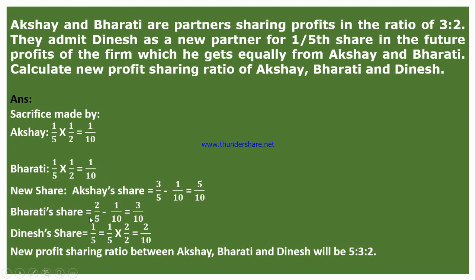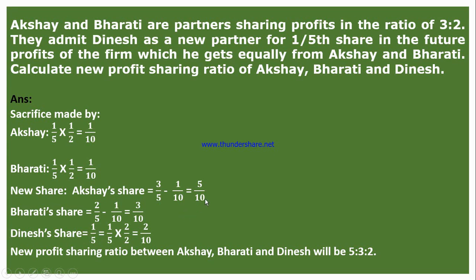Next, calculate in the same way Bharti's share. So Bharti used to get 2 by 5. Out of that, she has sacrificed 1 by 10. So 2 by 5 minus 1 by 10 is equal to 3 by 10. Now how much will Dinesh get? Dinesh's share is given, that is 1 by 5.